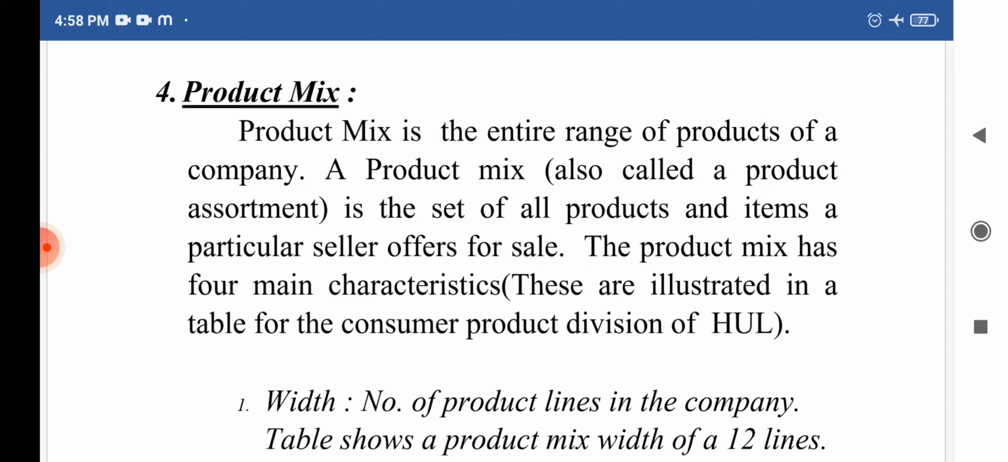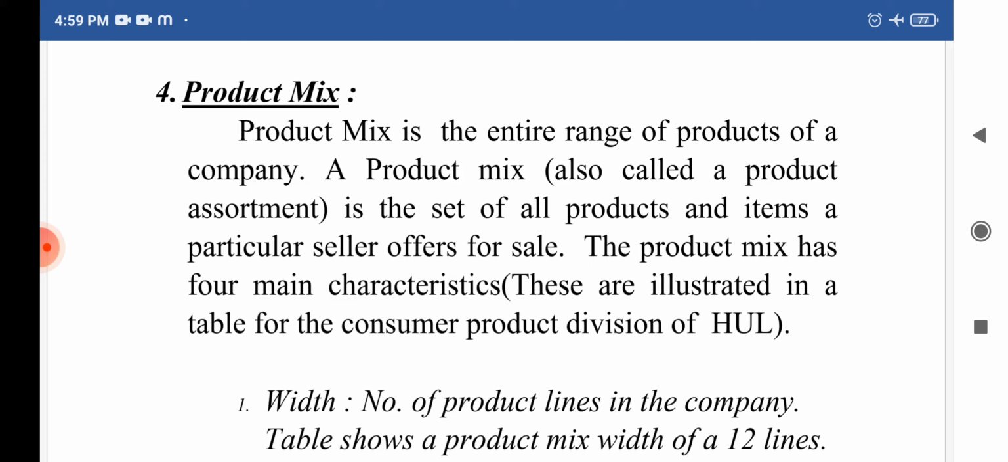Smartphone product lines come with the attachable products including headsets, cameras, keyboards, presentation projectors, e-books, MP3 players and voice recorders. So this will be included in the product line of smartphones. So a product mix is the set of all products and items a particular seller offers for sale. And product mix is also called as product assortment.